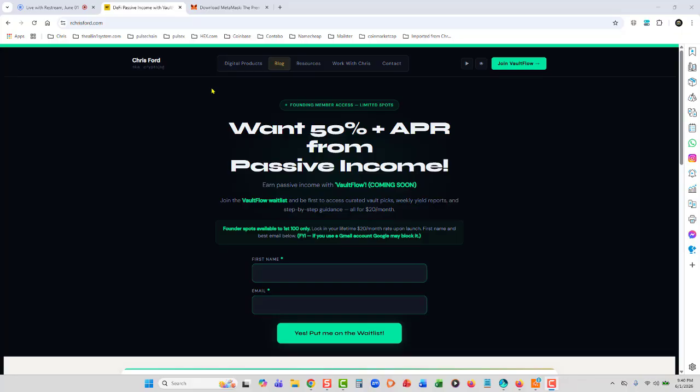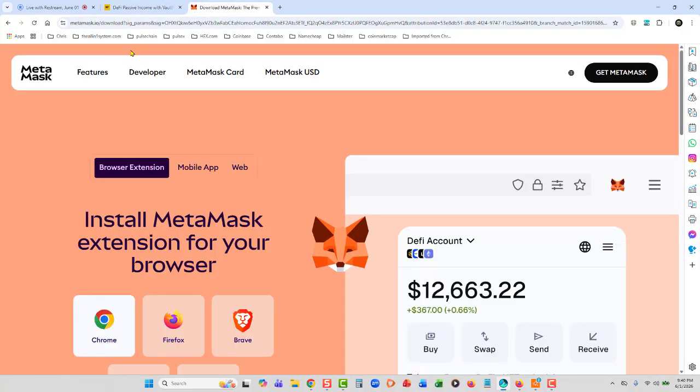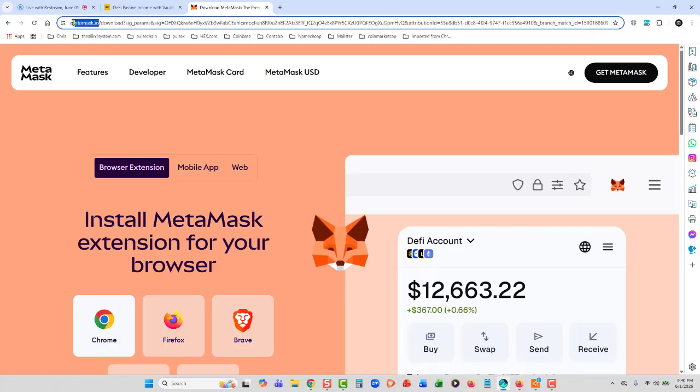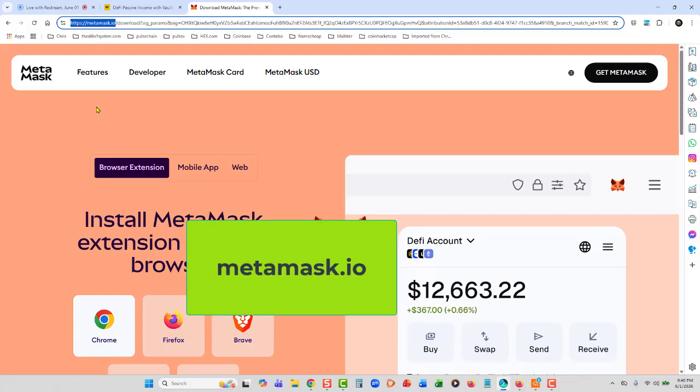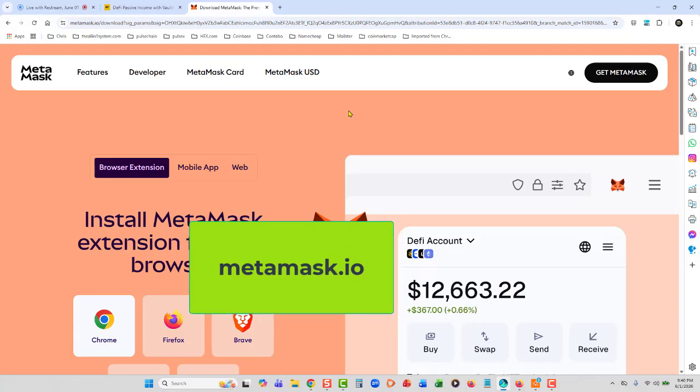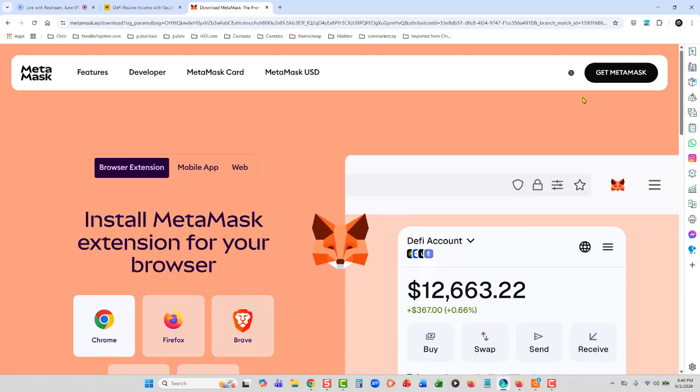You can Google those. I prefer you didn't do that, because there are a lot of scams out there with fake websites. So here's what you do: go to MetaMask.io, and go straight there. This is the site you will come to right there. You'll need MetaMask, so you click Get MetaMask.